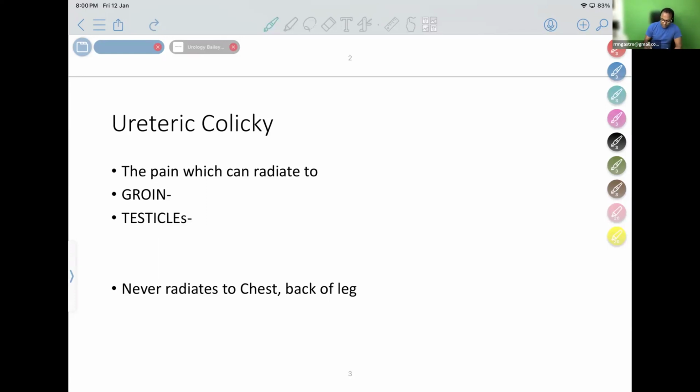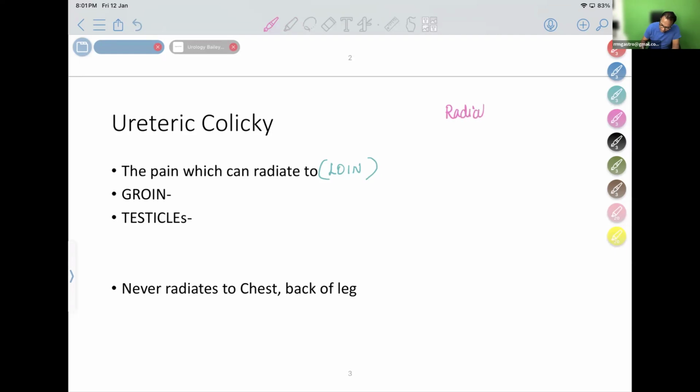So ureteric colicky pain is a pain which can radiate from loin to, the pain is seen in the loin, it radiates to the groin or it can radiate to the testicle. So there are 2 methods of pain. The pain can radiate from the loin to the groin or to the testicles. So that there are some nerves which is carrying. What is meant by radiating pain?